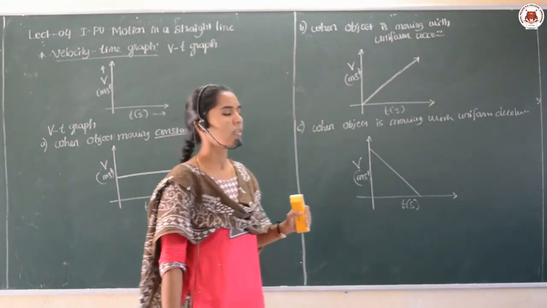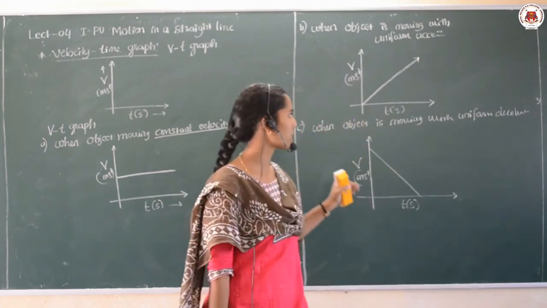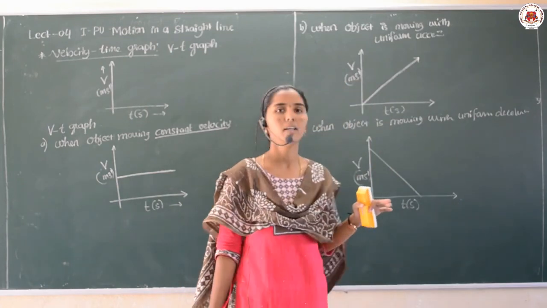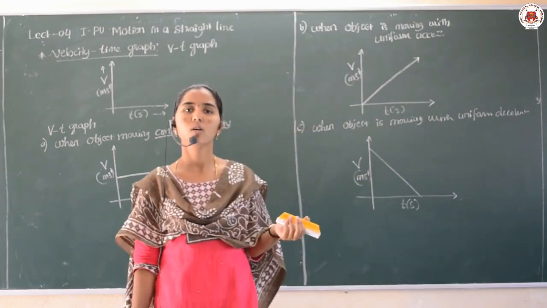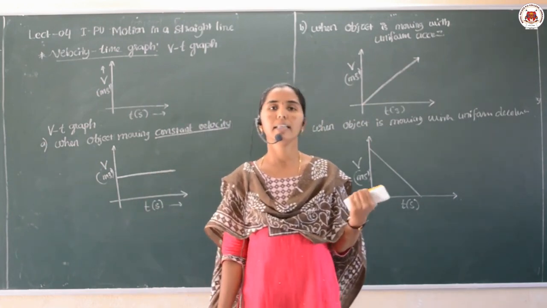So this is the VT graph for when the velocity of the object is changing with respect to time. Few more are there, so we will discuss them in the next class.